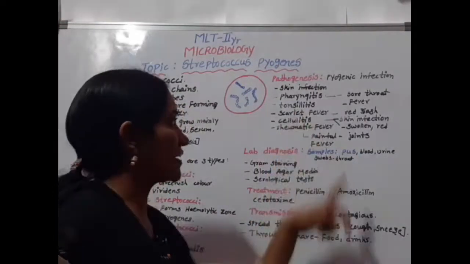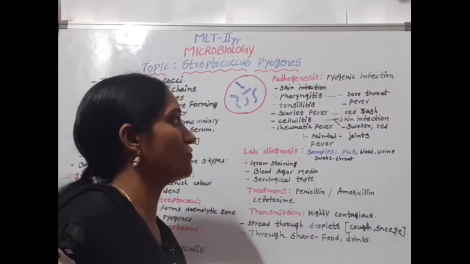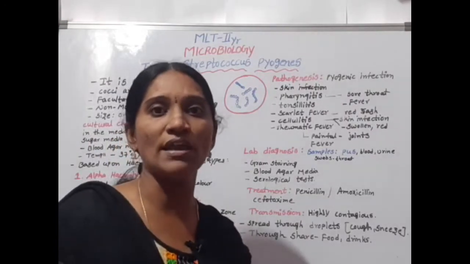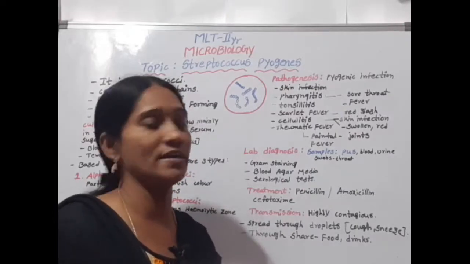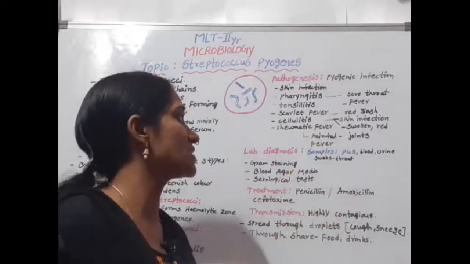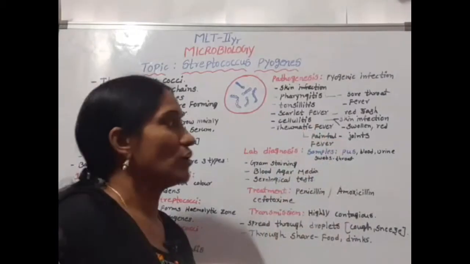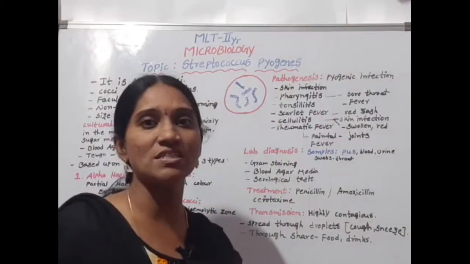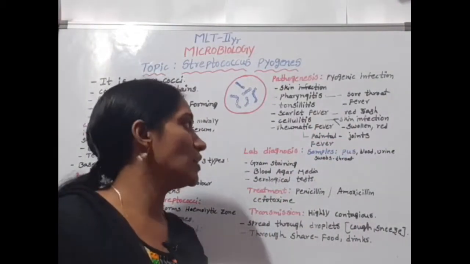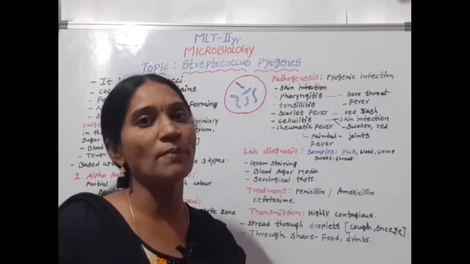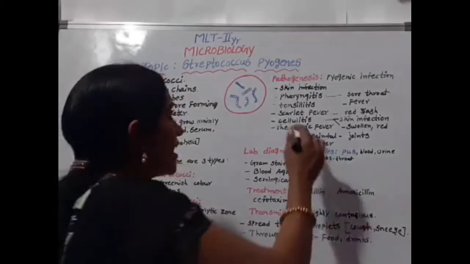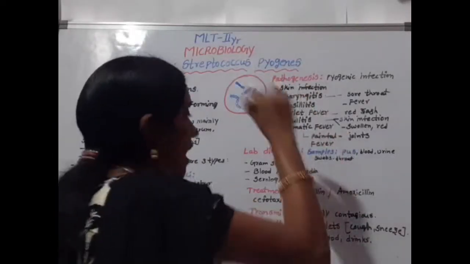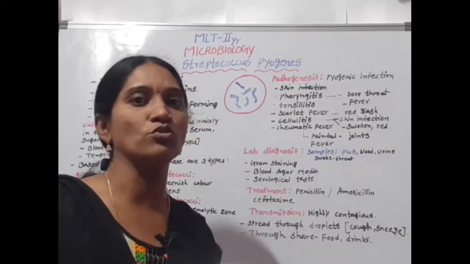Cellulitis is a skin infection where the skin is swollen and appears red. Rheumatic fever means pain in the joints and fever. These are the infections caused by Streptococcus pyogenes.